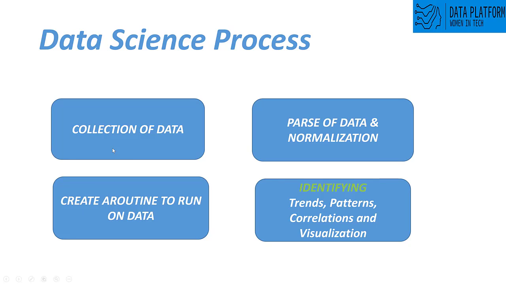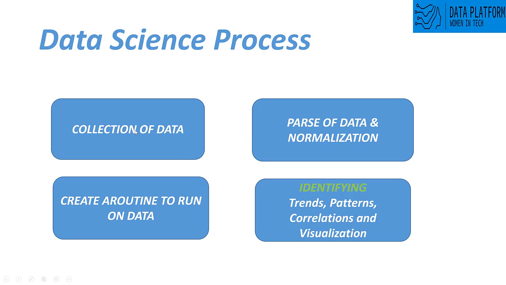First of all, they collect data related to a specific problem or domain. For example, if we are trying to predict whether a goal will happen or not in a sport, then for that we need to collect historical data about that sport, and that comes as part of the collection of data. Once you have data from everywhere, as much data as possible, because you need a huge amount of data, since data is the main backbone for any machine learning or data science process.